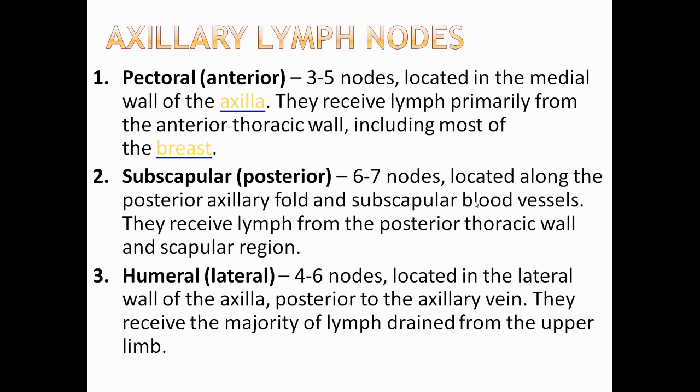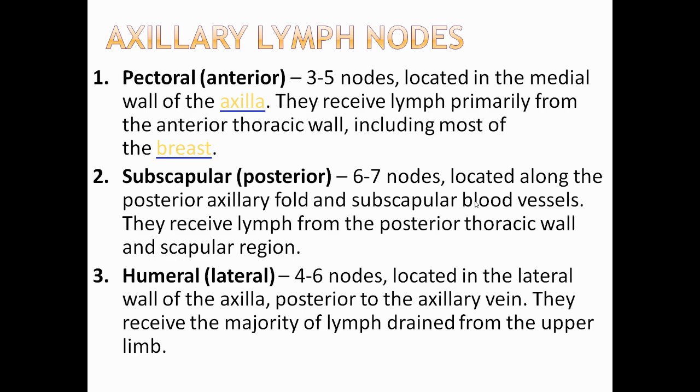Pectoral axillary lymph nodes are 3 to 5 in number. Located in the medial wall of the axilla, they receive lymph primarily from the anterior thoracic wall, including most of the breast. Subscapular lymph nodes, 6 to 7 nodes, are located along the posterior axillary fold and subscapular blood vessels. They receive lymph from the posterior thoracic wall and scapular region.